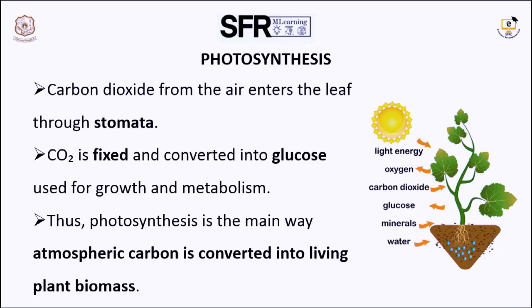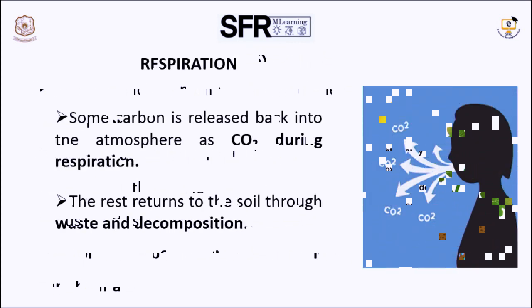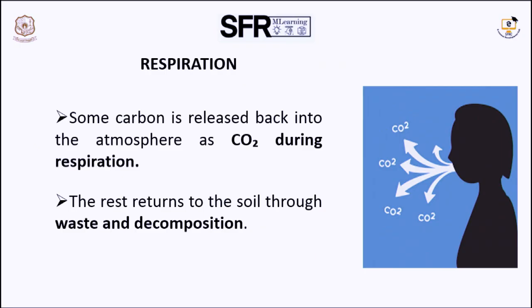This carbon next enters into the animals in the form of the food web. Carbon dioxide is released to the atmosphere during respiration. All the animals, during respiration, release carbon dioxide and inhale oxygen. Now the carbon dioxide level is balanced in the atmosphere.